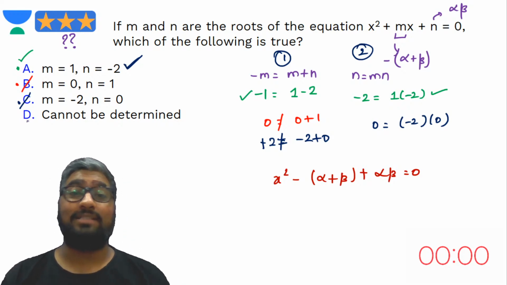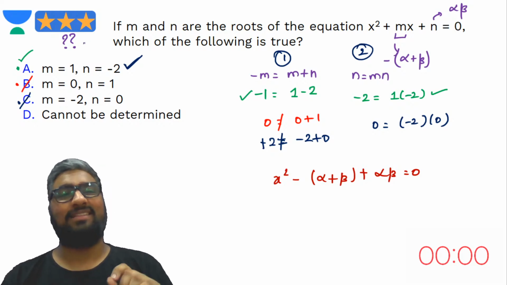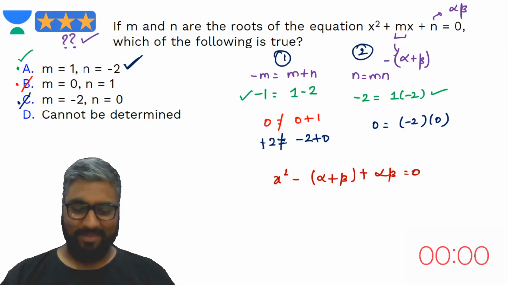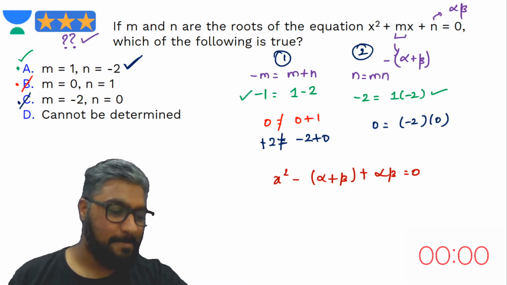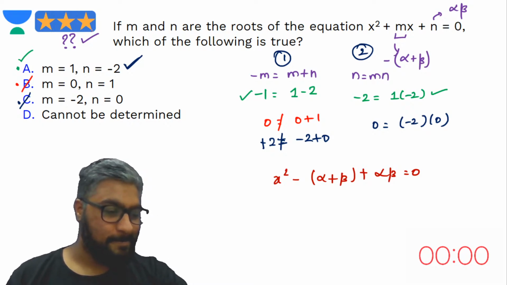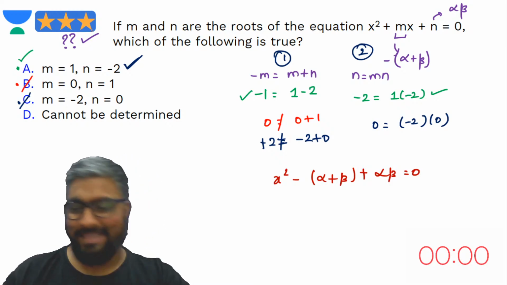Everyone said the answer is D, which means you've got to agree with me this time. It deserves a 3 star, right? Superb guys. Yes, this is a 3 star question.